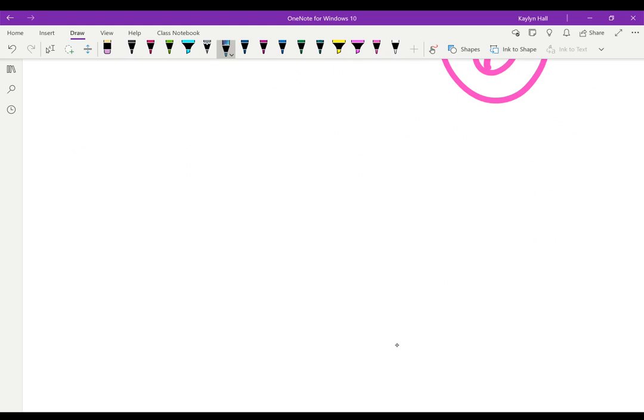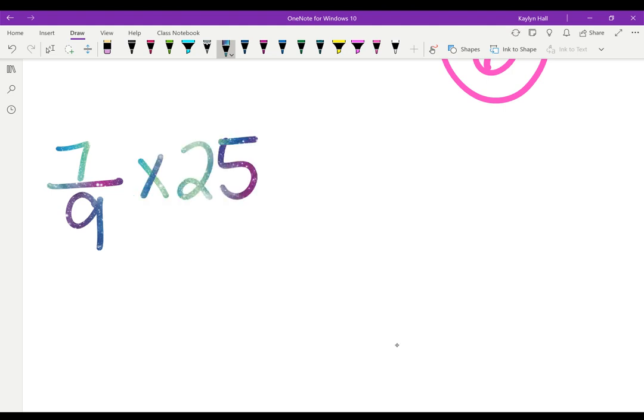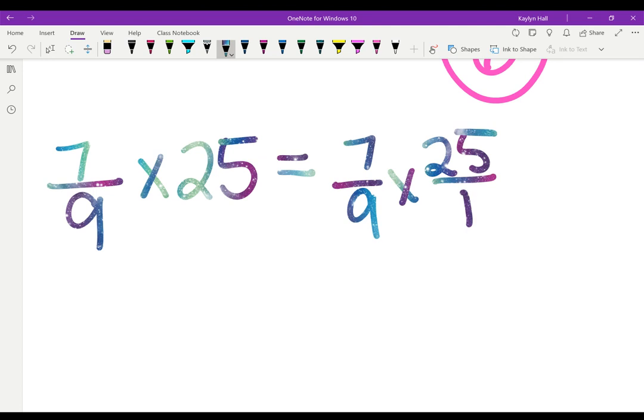Let's say we have 7/9 times 25. Now we have to give this 25 a peg leg. Remember that it's a pirate, so we have 7/9 times 25 over 1. 7 times 25, that's like 7 quarters. So I know that that's 175, because that's 4 quarters is $1 and then 3 more, over 9.